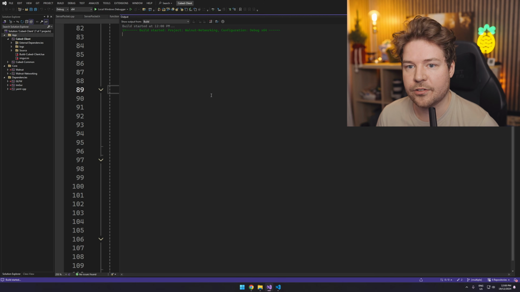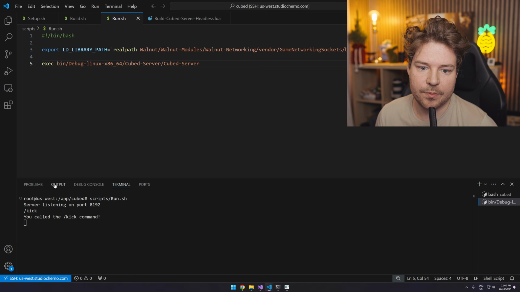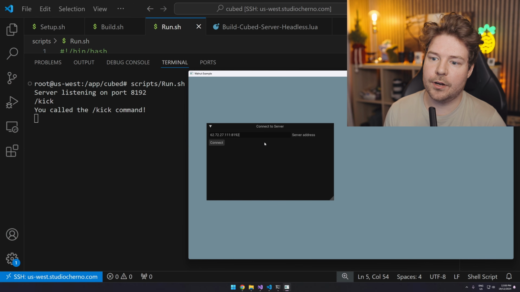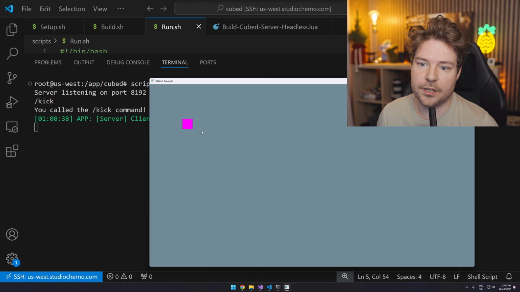So I want to start an instance of my client. The server is obviously still running over here. Let me just make this a bit bigger because we care about this. Okay. So I'm going to paste in that IP address, 8192. I'm going to hit connect. And there we go. So our server's saying client connected. And you can see here we are.